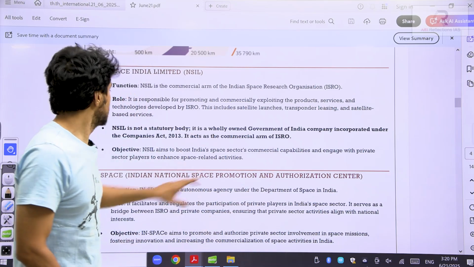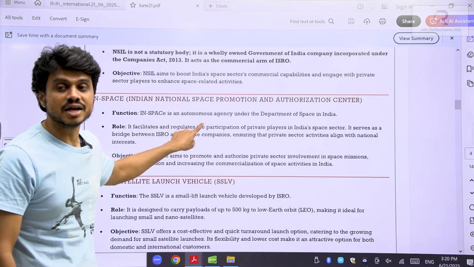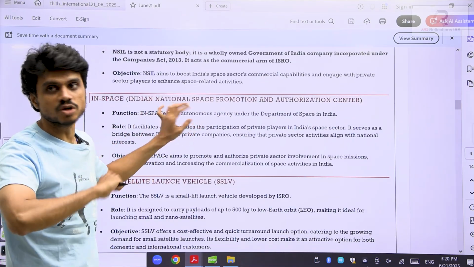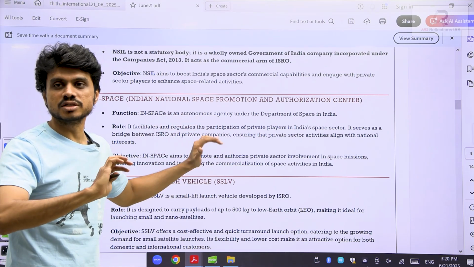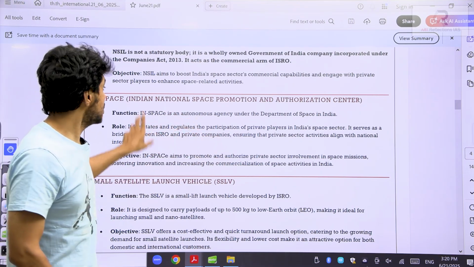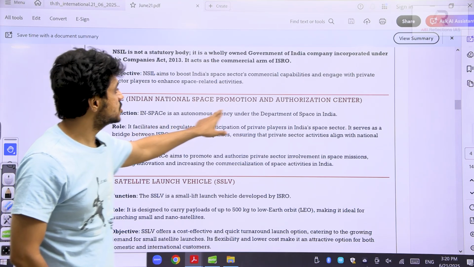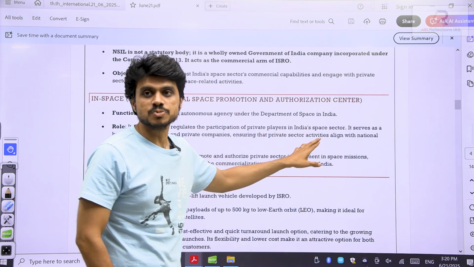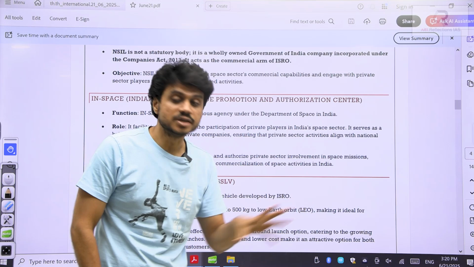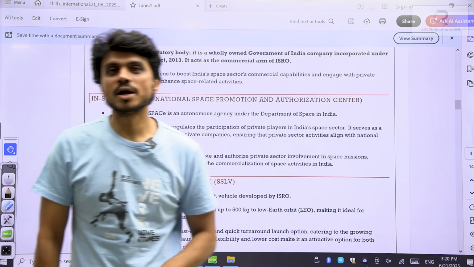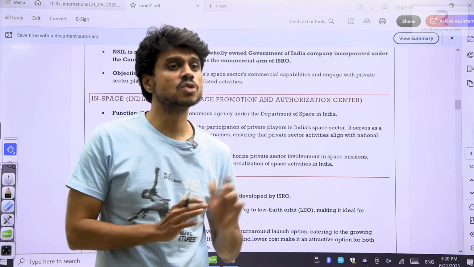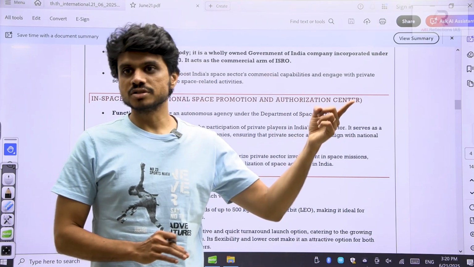In the same way, another body we have is called the InSpace. This is a regulatory body. This is not the commercial arm for the discussion of commercial projects. It is an autonomous agency under the Department of Space. It regulates, because now private players are also participating. So far, only ISRO used to send the rockets.